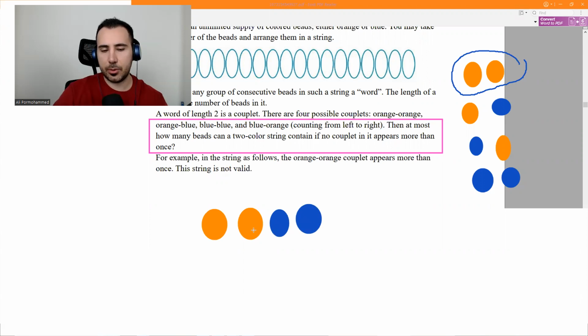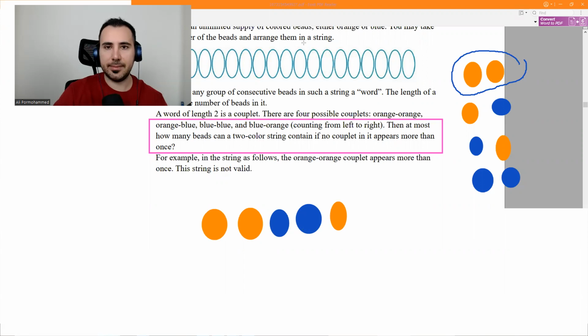So I have used orange and blue. I would put 1 orange here. Okay. And I cannot add any other blues here, can I?